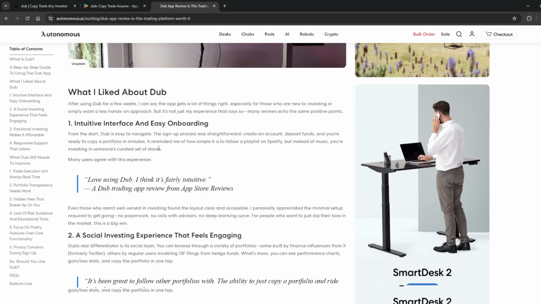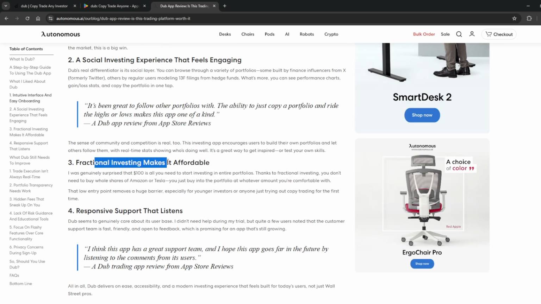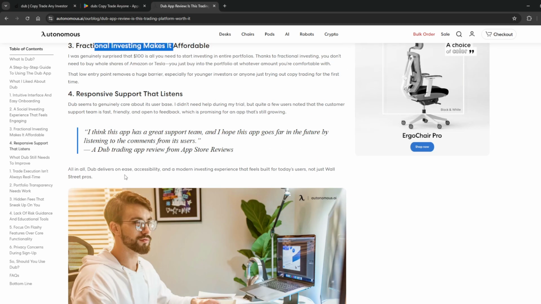These are basically just the pros and cons. Social investing experience that feels engaging. Fractional investing makes it affordable. Responsive support that listens, and that's basically it.